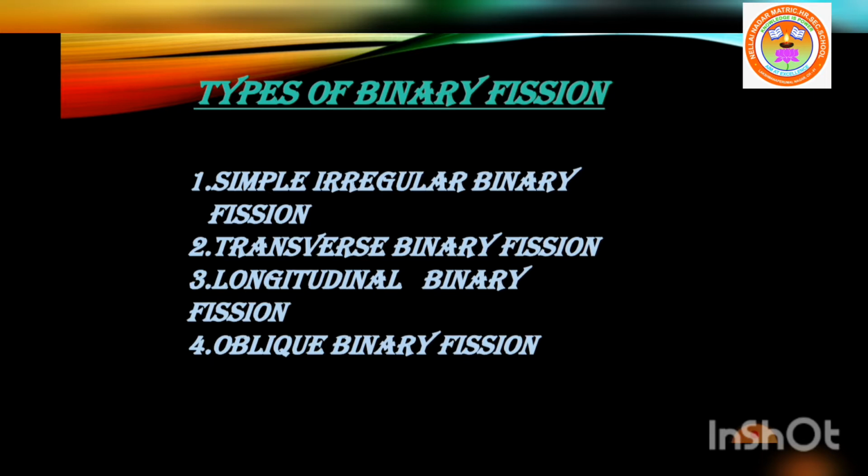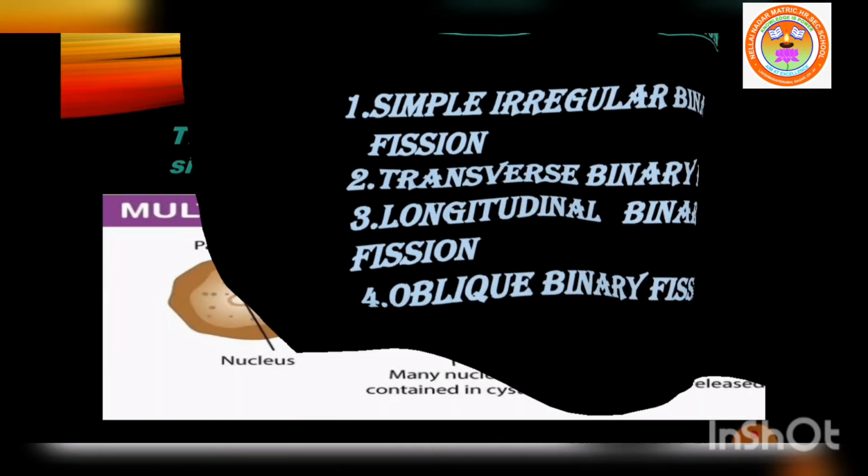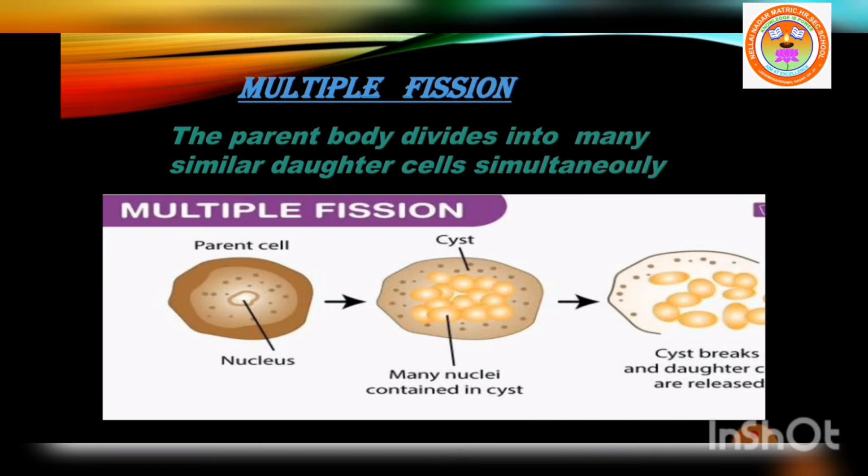Depending on the plane of fission, binary fission is of 4 different types: simple irregular binary fission, transverse binary fission, longitudinal binary fission, and oblique binary fission. Last session we discussed different types of binary fission. Next, multiple fission.